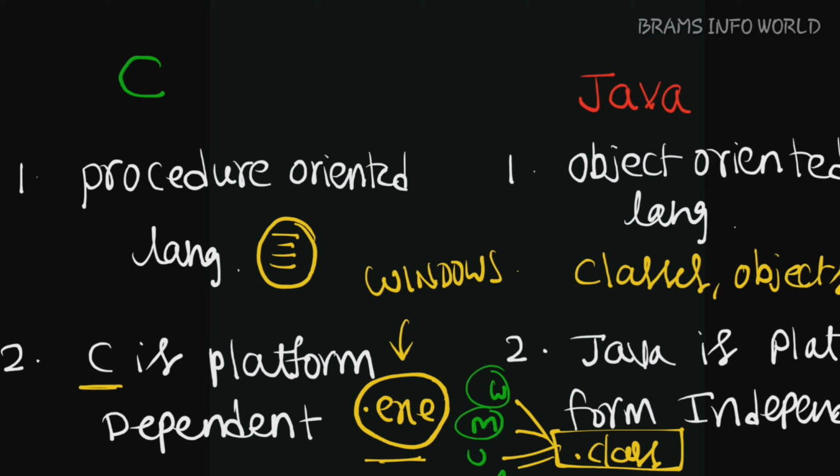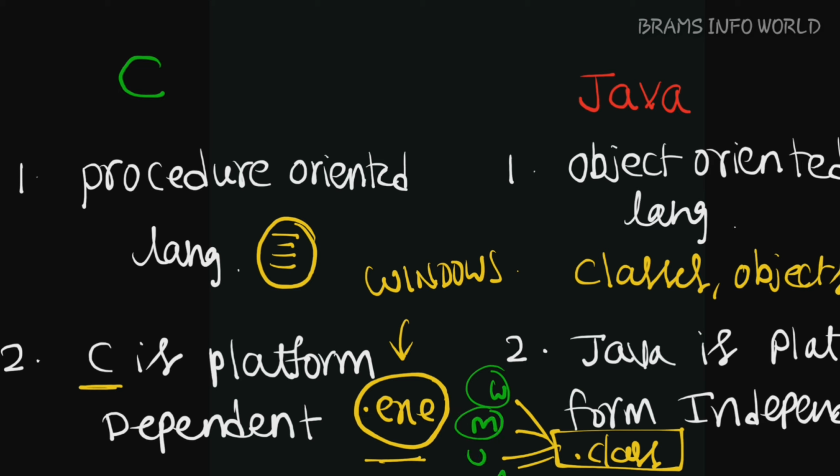And C language supports preprocessors like #include and #define, but Java does not support that. Okay, so in place of that we have the import statement. And in place of structures and unions, we have classes. And there are no storage classes in Java. There are storage classes in C language, but these storage classes are not supported in Java language. So these are the various differences between C and Java.